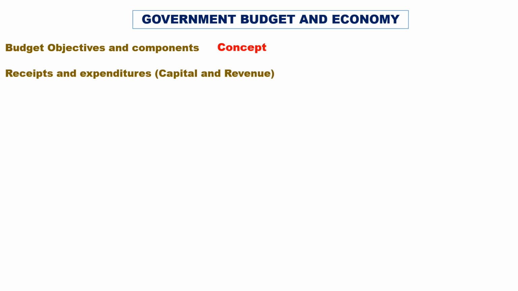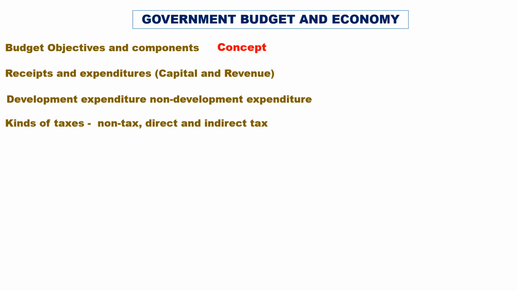Government budget and economy. Objectives of budget and components. Usually the objectives of budget are reducing inequality, reallocation of resources, economic stability, economic growth, reduction in regional disparities, and generation of employment. Its components are revenue and capital. This may ask a concept-oriented question. Receipts and expenditure, capital and revenue should be explained in detail. Development expenditure and non-development expenditure: development expenditure promotes economic development, non-development expenditure supports non-economic activities like defense.